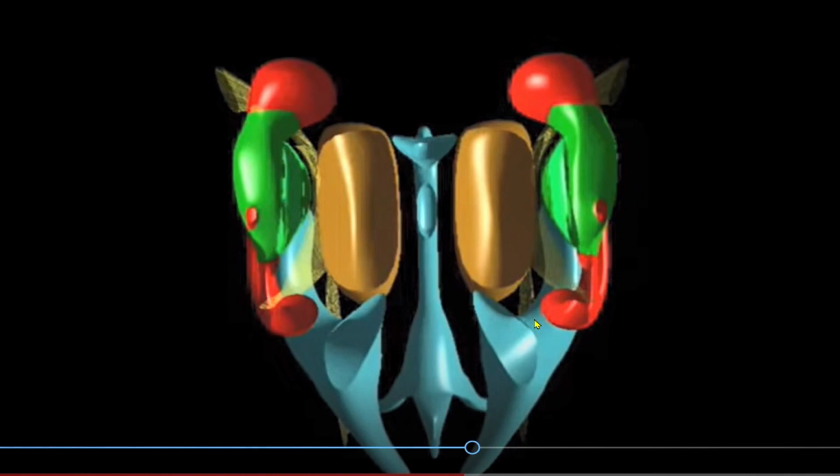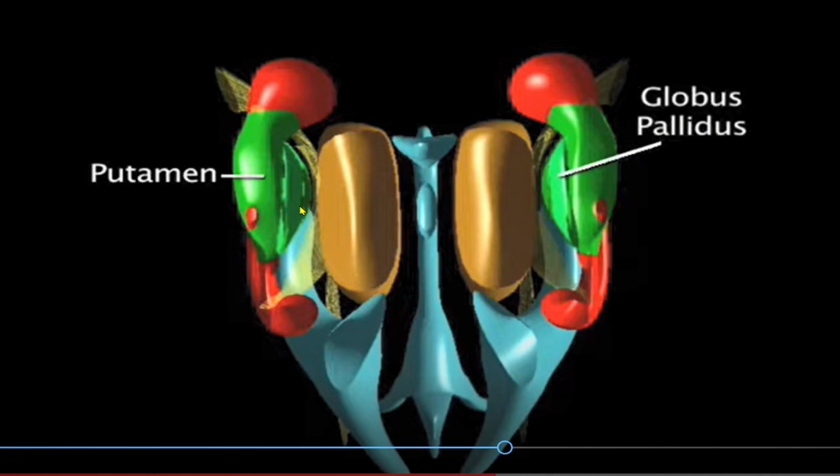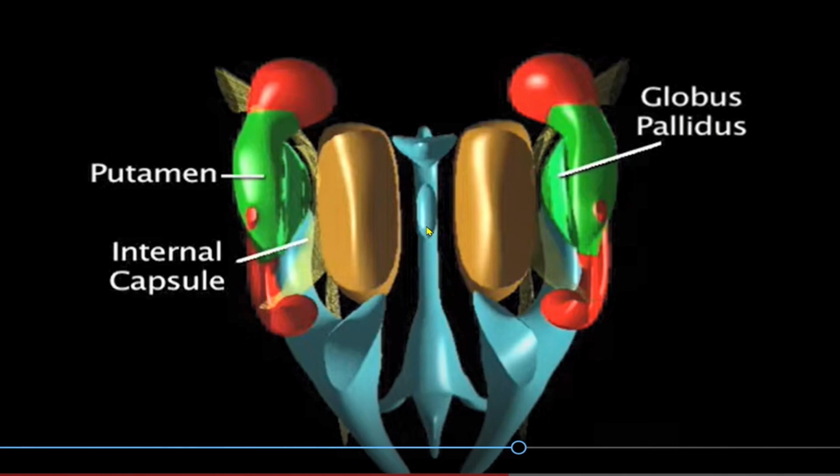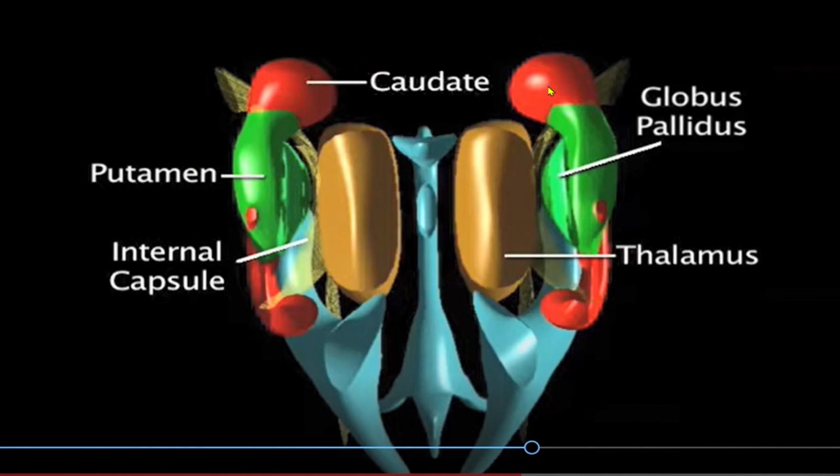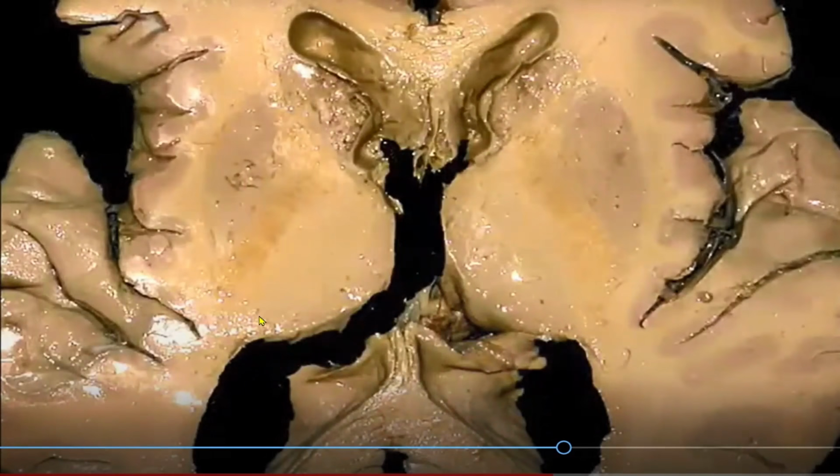This is the view of the cross section. From laterally, the lateralmost will be the putamen. Next to it will be the globus pallidus. Medialmost will be the thalamus. In the median aspect, the third ventricle will be present. You can see the head end of the caudate and the tail end of the caudate nucleus engulfing the thalamus, but it is related to the lentiform nucleus. Head is communicating with the lentiform nucleus and tail is related to it.